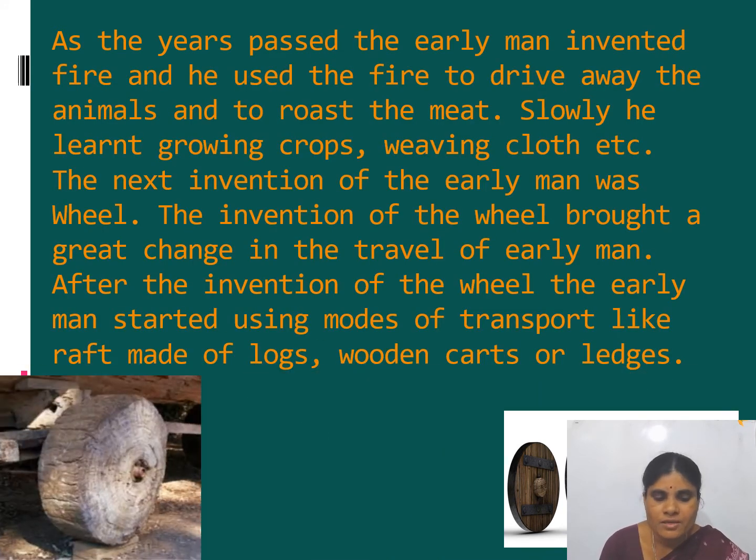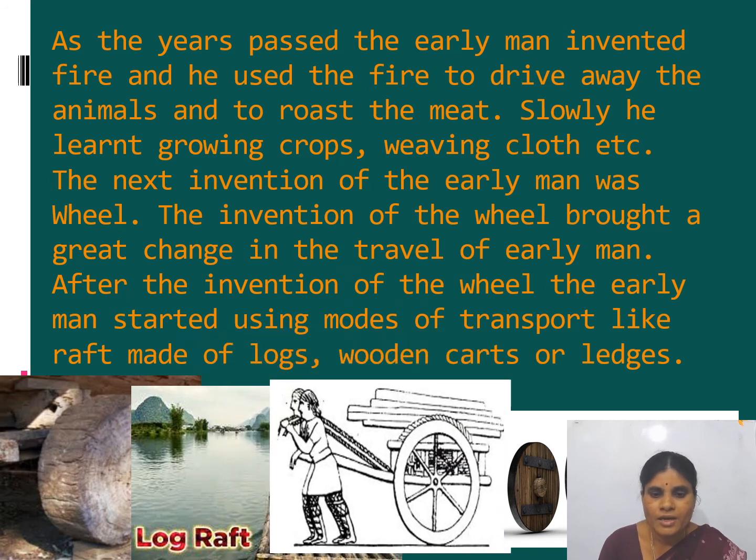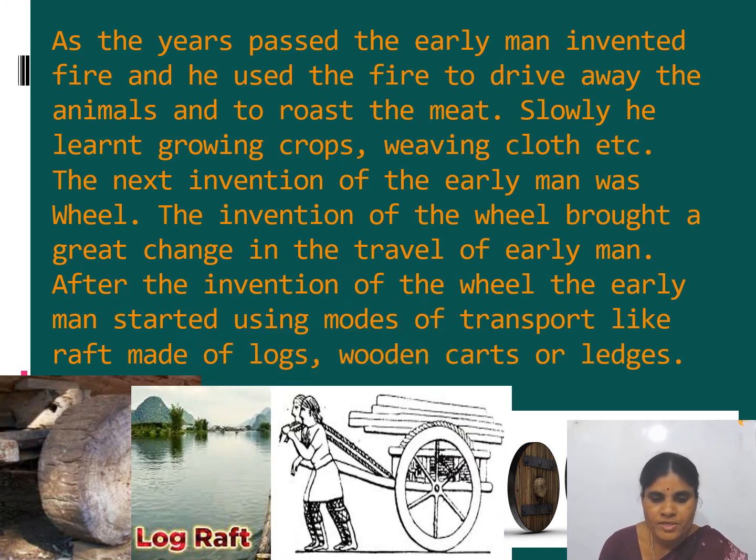Okay, see, this is the wheel which was invented by the early man. This is the raft which was used by the early man after the invention of the wheel, and this is the cart. Okay, this is the cart used by the early man in order to drag heavy loads from one place to another.